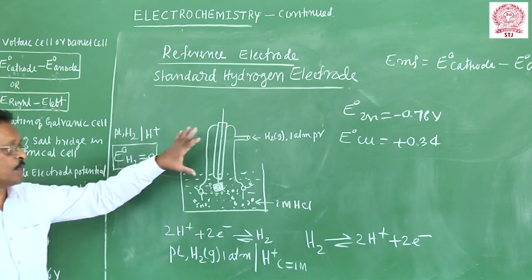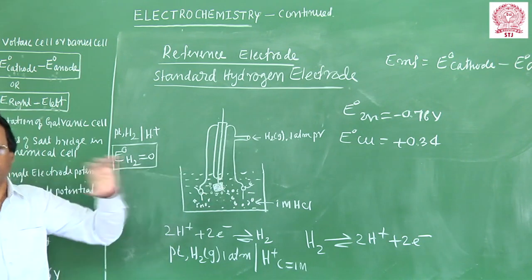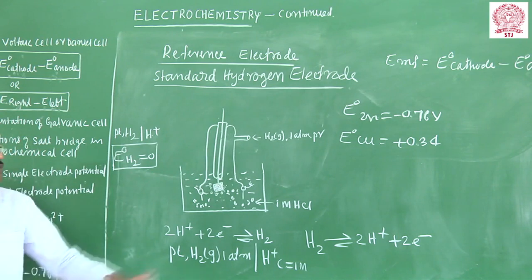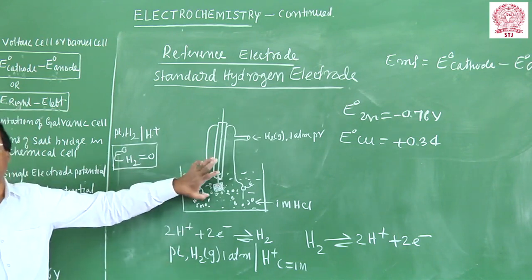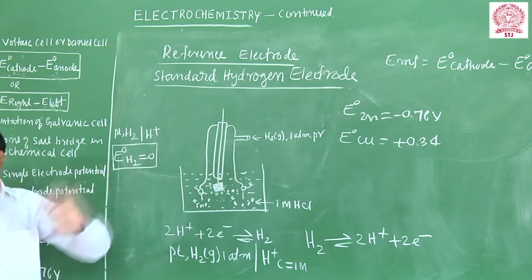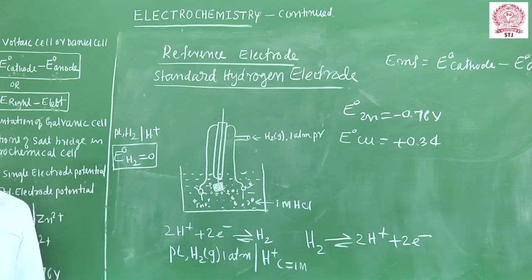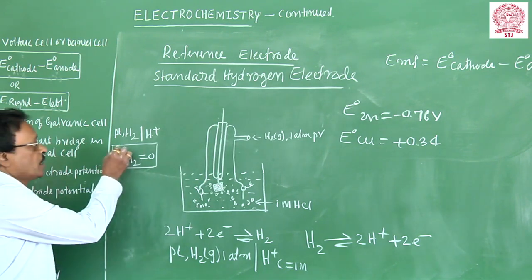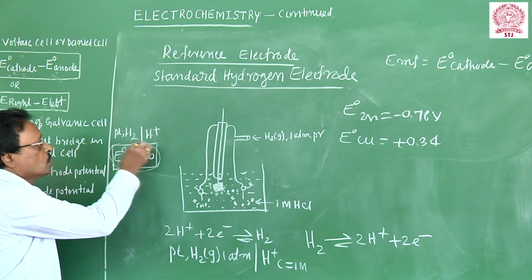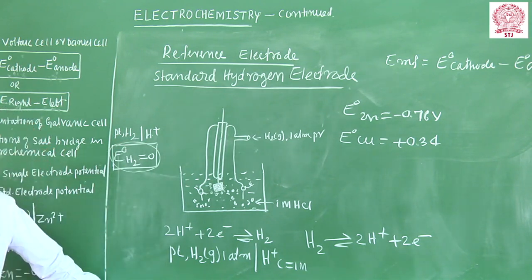So hence, the potential of this electrode is arbitrarily taken as 0. Using this as a standard, this electrode can be used as a reference. Very common question in board examination, and the concept has to be carried out. The potential of this hydrogen electrode is arbitrarily taken as 0. The same concept has been employed.